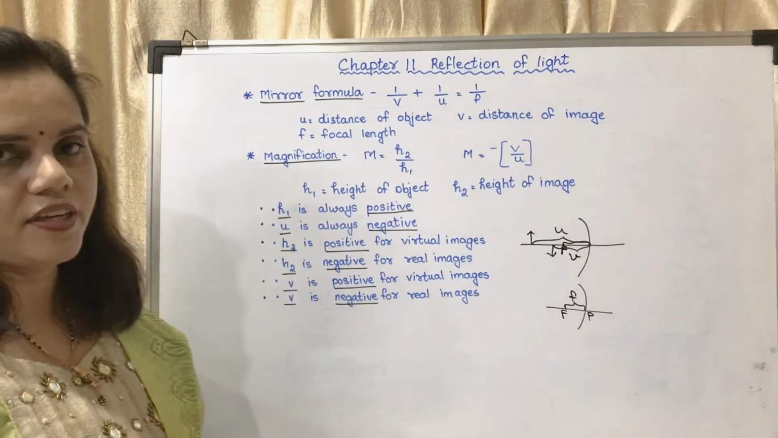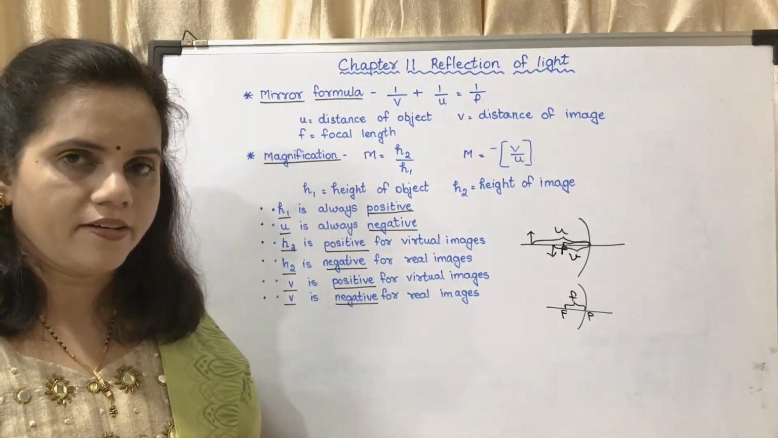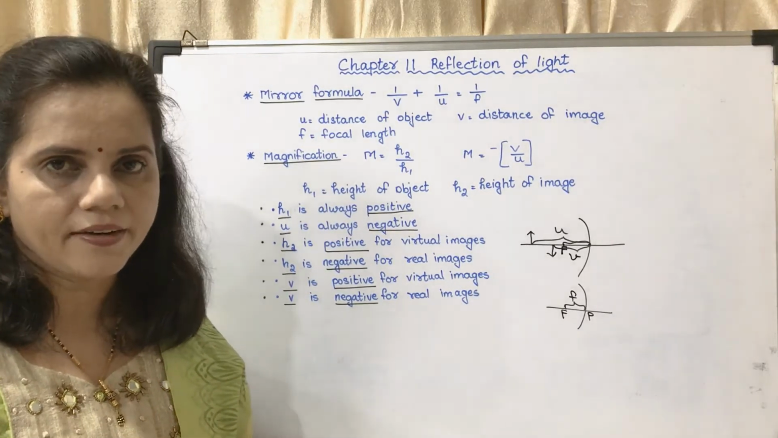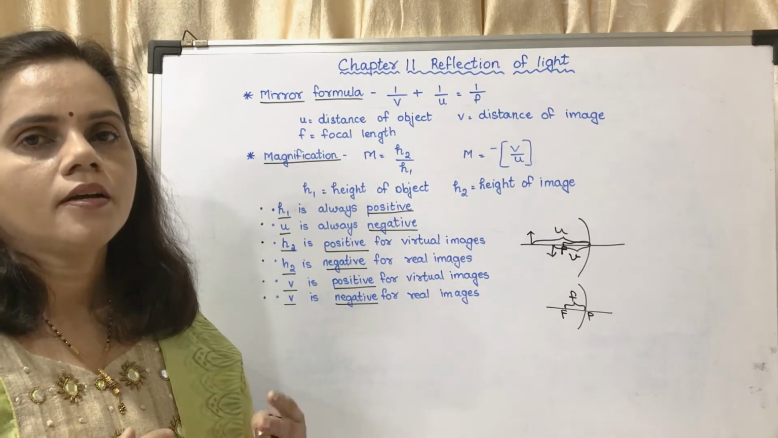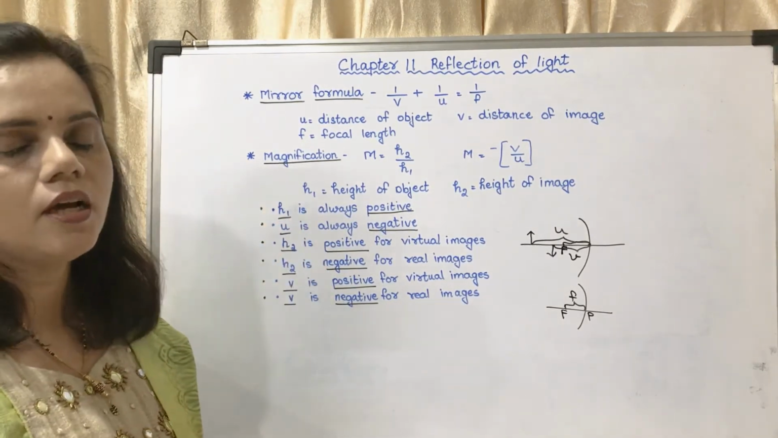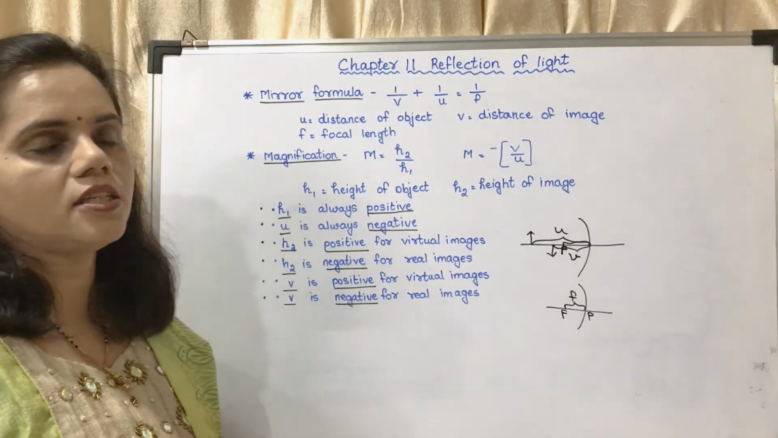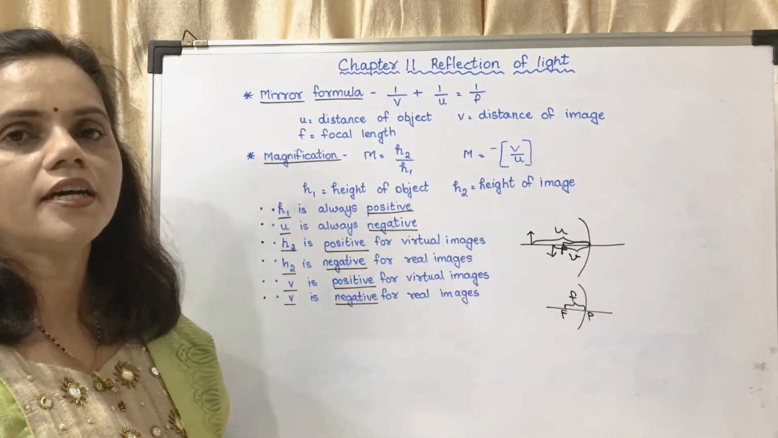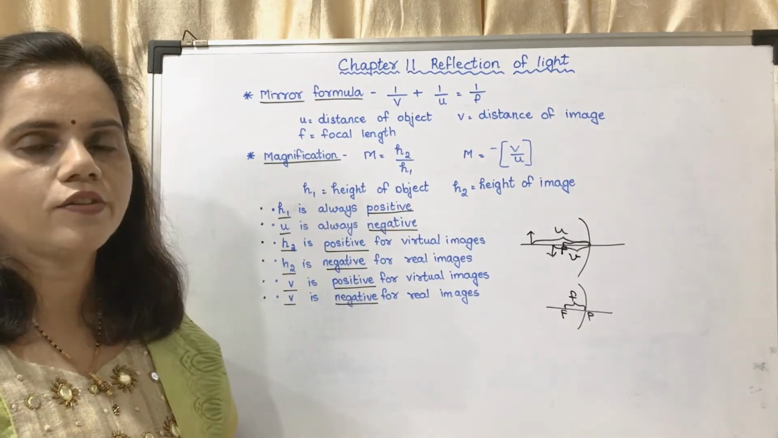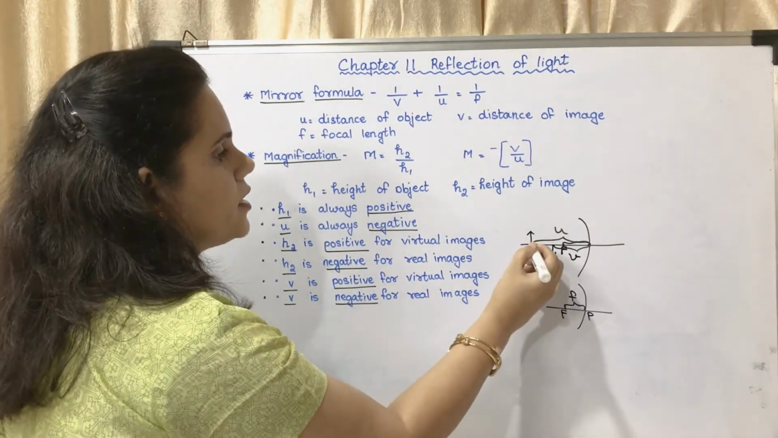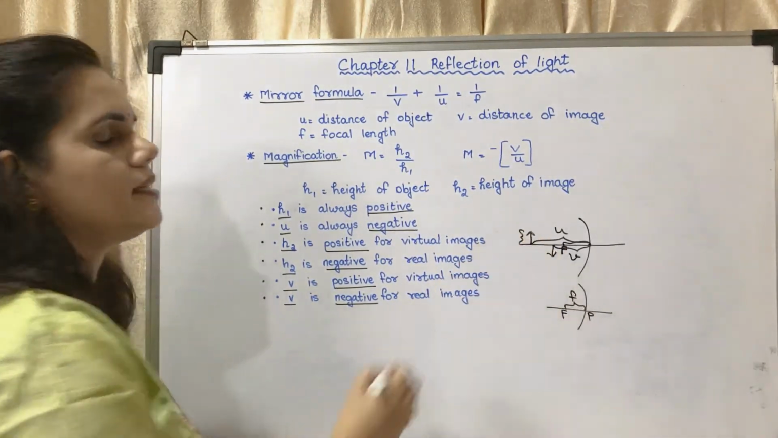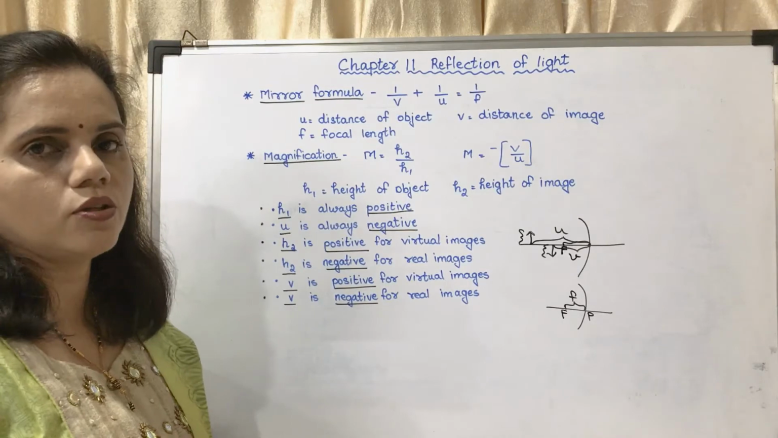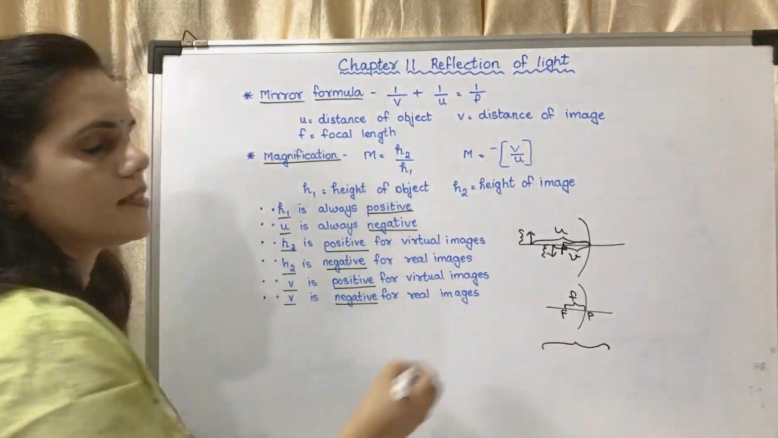Now the next is magnification. That means the image which you get, whether it is small, same size, or magnified. Okay, what is the size of the image? That is magnification. How will you define magnification? Magnification is the ratio of h2 upon h1, where h2 stands for height of the image and h1 stands for height of the object. This height is the height of the object, and this is the height of the image.